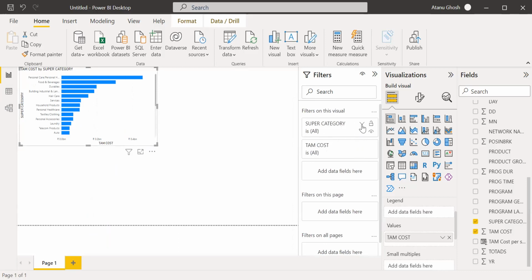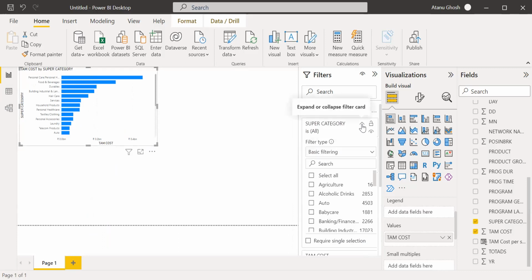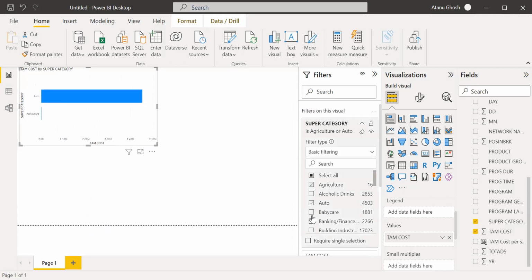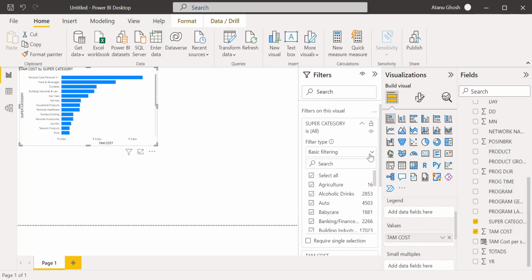In the filter, I can do filtering in multiple ways. One is very simple: I select some of them, say agriculture, auto and baby care, and only those will come. This is not a very good method, because I want to filter maybe the top few.